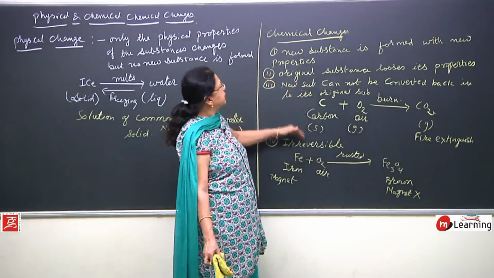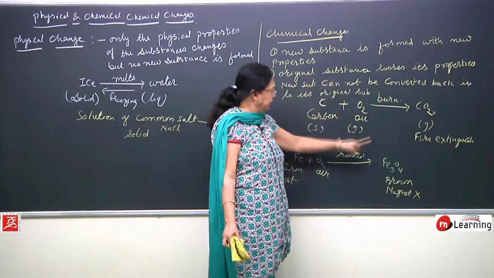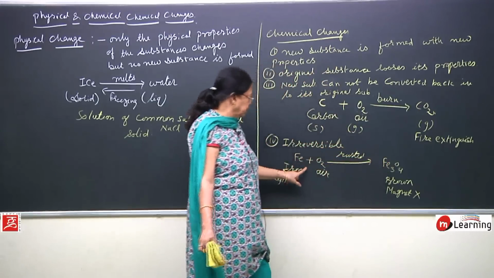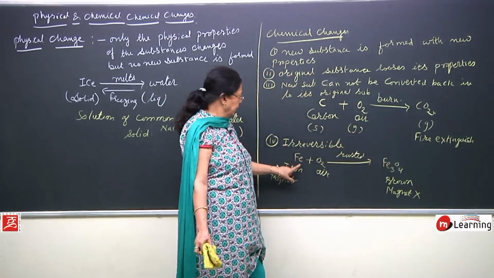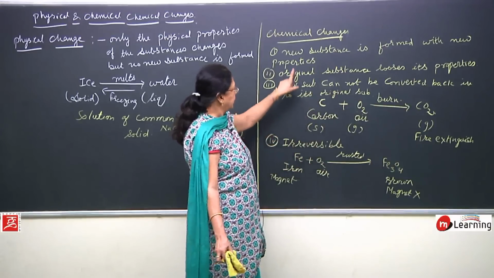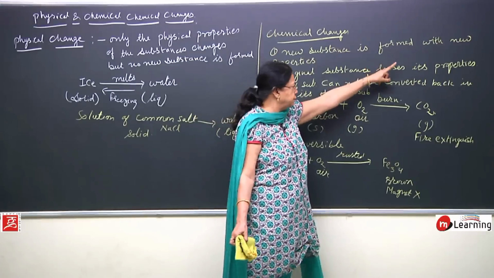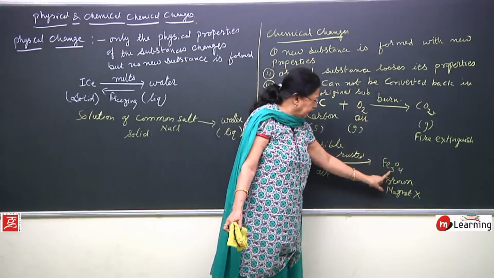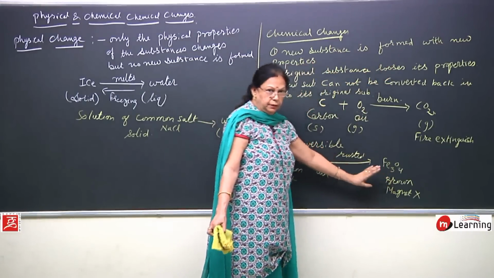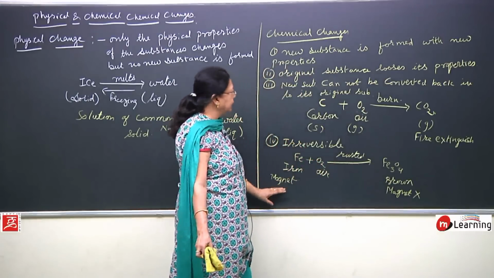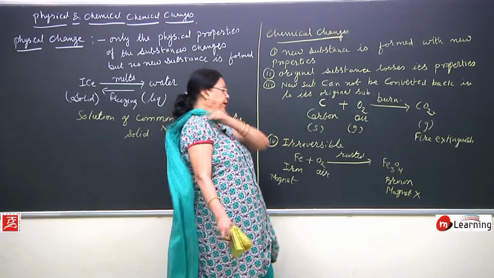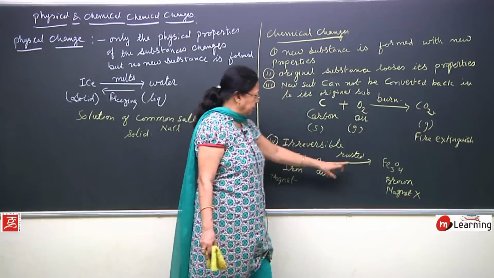So, what we are saying is a new substance is formed here. This is the oxide of iron, which is totally a new substance formed out of iron and oxygen, and this new substance has some new properties. New properties means it will not get attracted to the magnet, and this is irreversible.